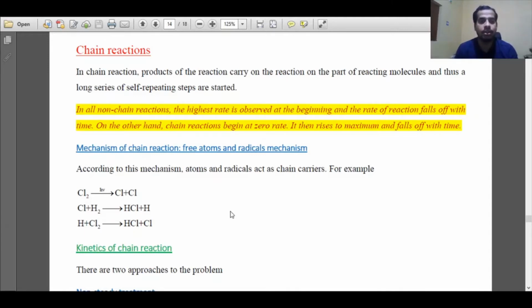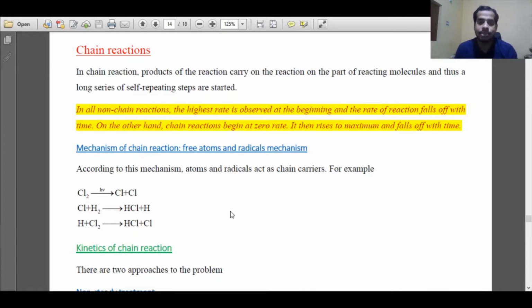Generally, in all the conventional chemical kinetic reactions or non-chain reactions, at zero time, when the reaction starts, the rate of reaction is very high, and as time progresses, the rate of reaction decreases exponentially with respect to time. That is all about the non-chain reaction. But in a chain reaction, at the starting of the reaction, the rate of reaction is slow.